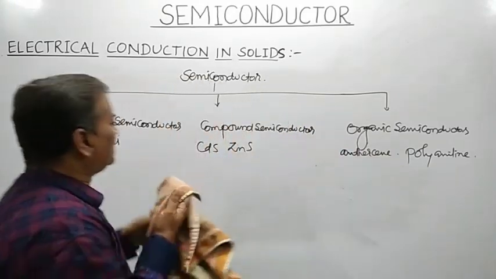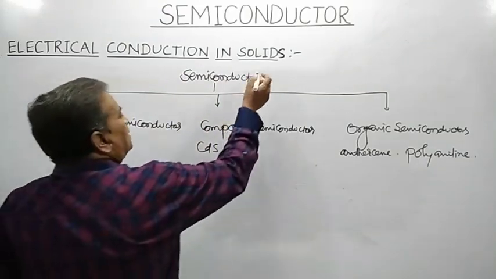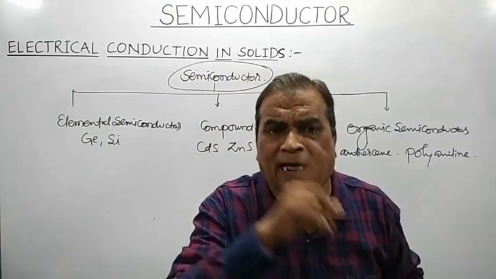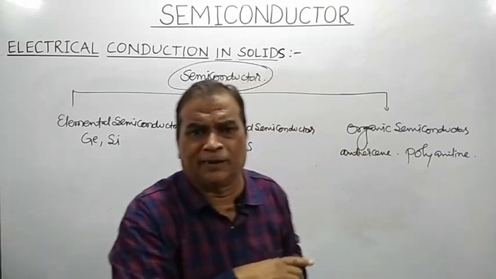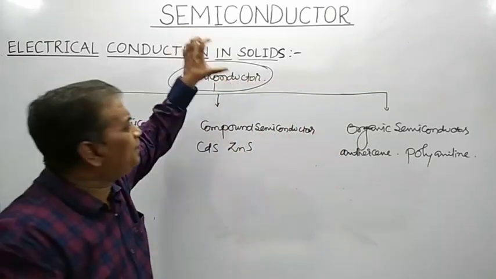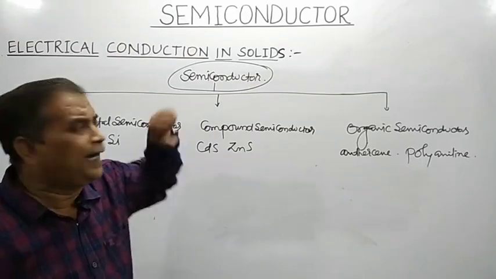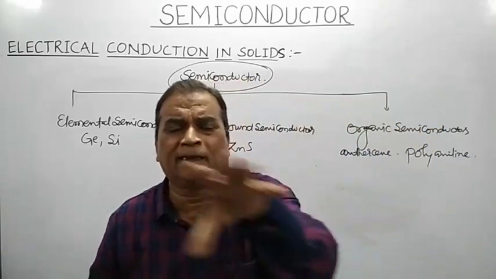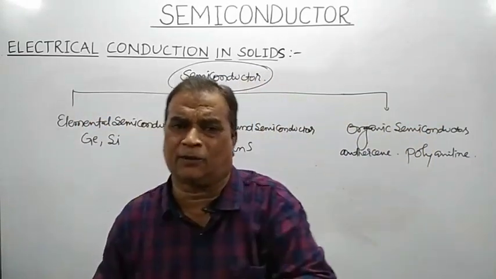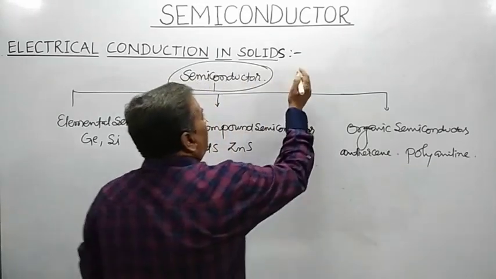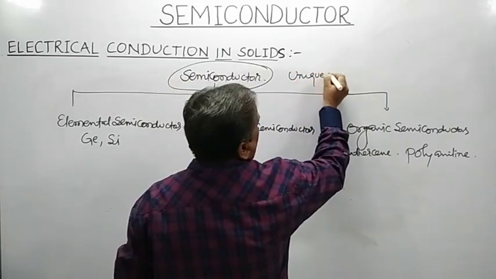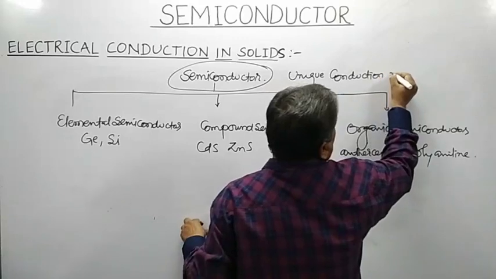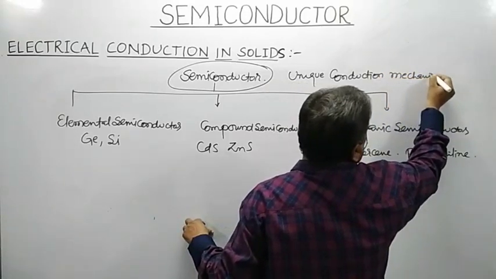Remember, as far as semiconductors are concerned, the electrical conductivity of a semiconductor can be controlled as per our desire. The electrical conductivity of semiconductors is different from that of a metal or conductor and that of an insulator due to their unique conduction mechanism. Semiconductors have a unique conduction mechanism.